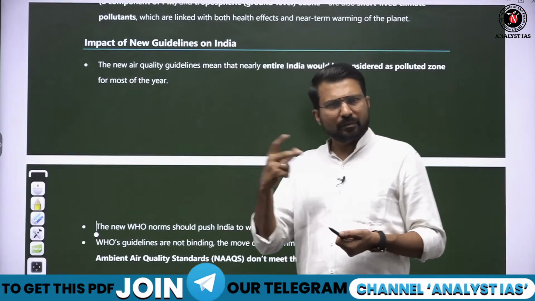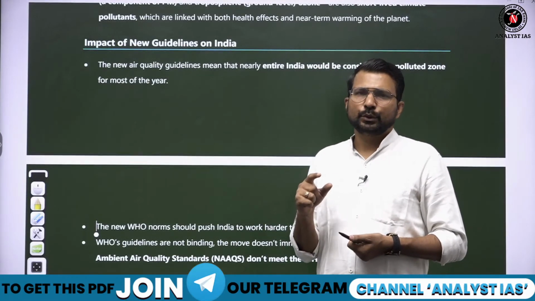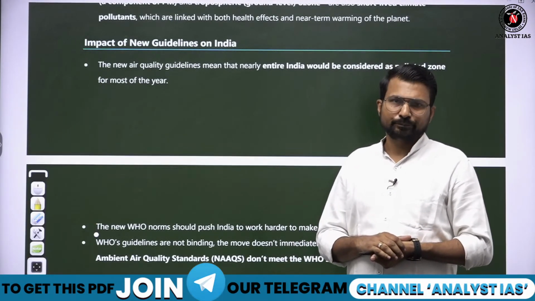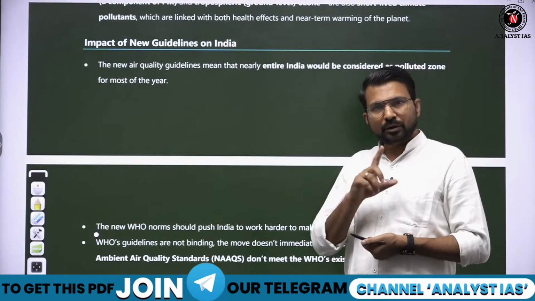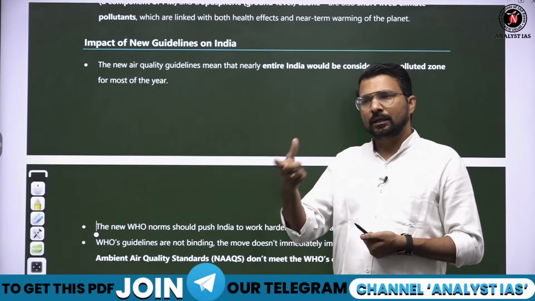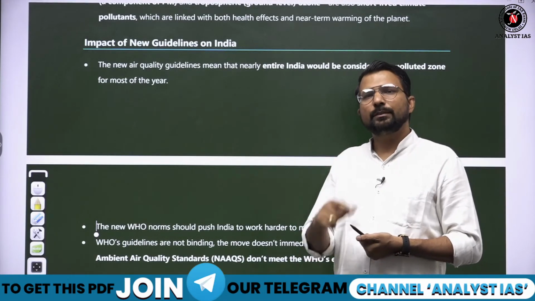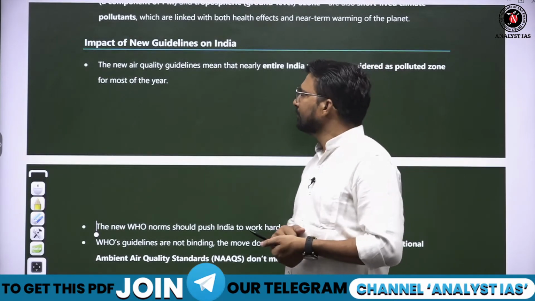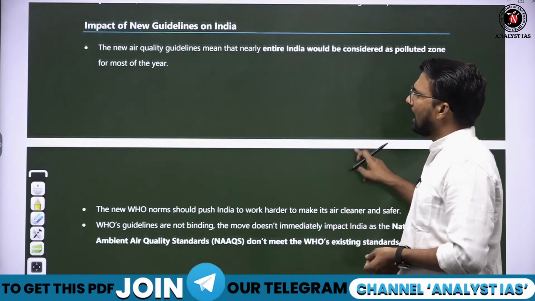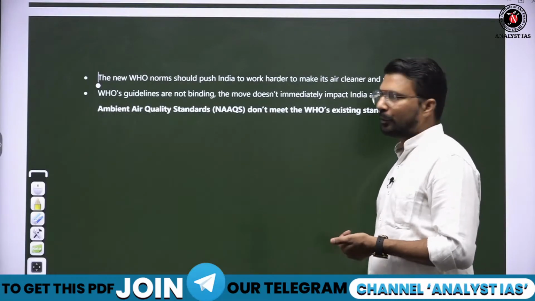Even the brown carbon. What is the difference between black carbon and brown carbon? Brown carbon is basically produced through the incomplete combustion of organic material or biomass. Like if you burn wood, it will not produce black carbon. Burning gobar ka upla will basically produce brown carbon. Both have a similar kind of health impact. So after this guideline, almost all the cities of India will come under the polluted list.